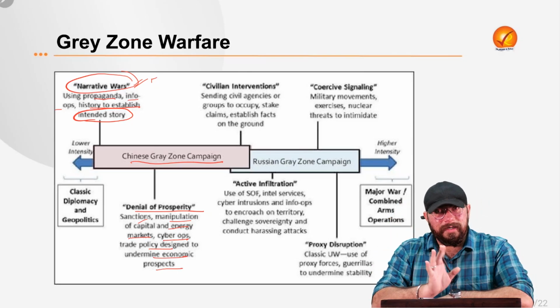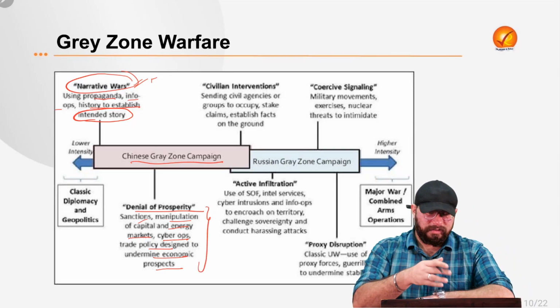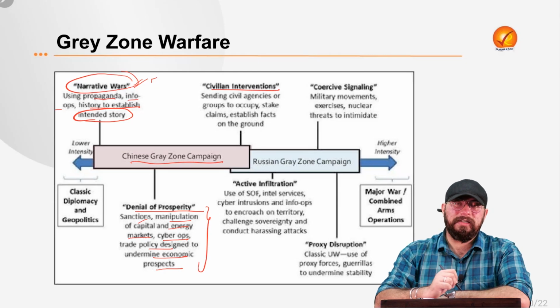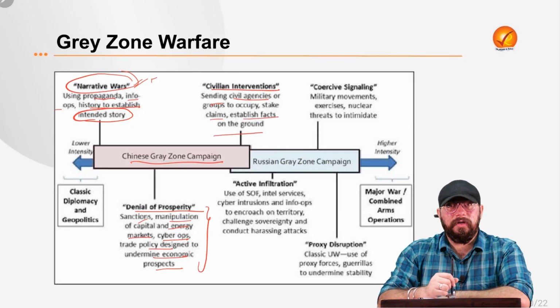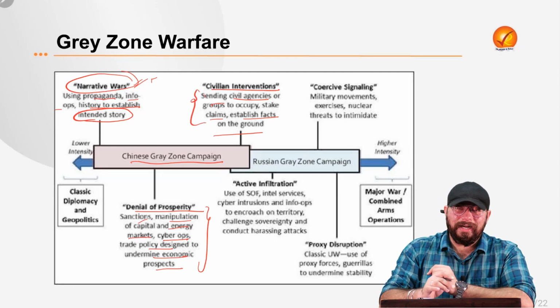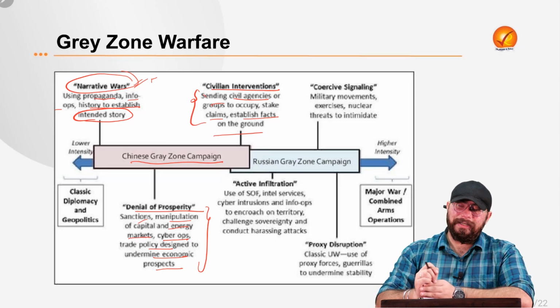So no outright war is taking place, but the warfare is in gray zone, which is with the example of this Chinese gray zone warfare. Also civilian interventions. For example, sending civil agencies or groups to occupy or stake claims or establish facts on the ground. So using NGOs, using civil societies, right, in order to establish certain facts which will be harmful for the other country, right? This is also a gray zone warfare.